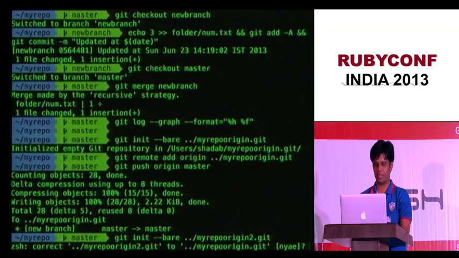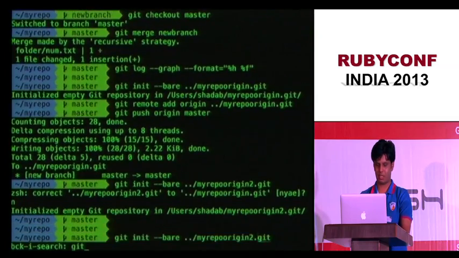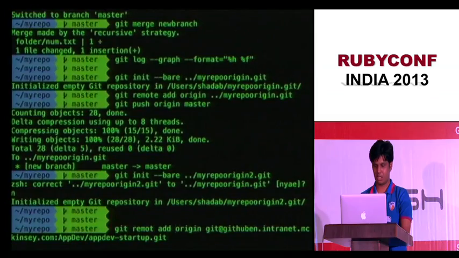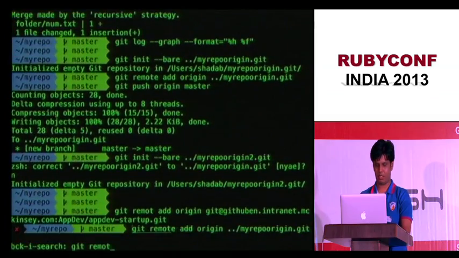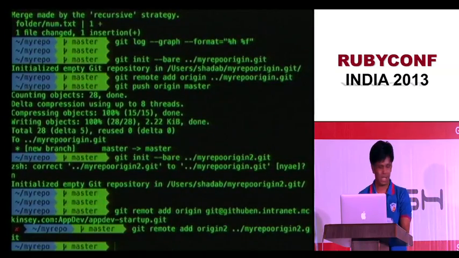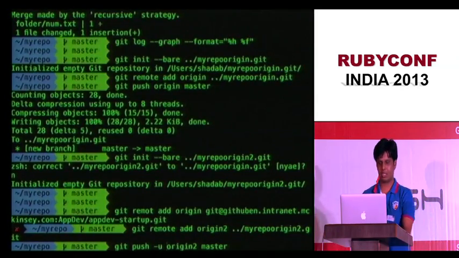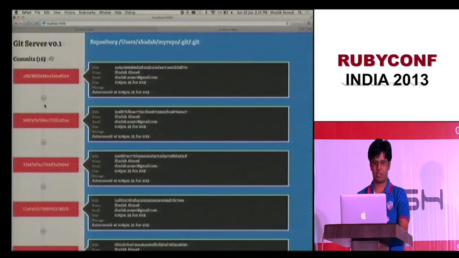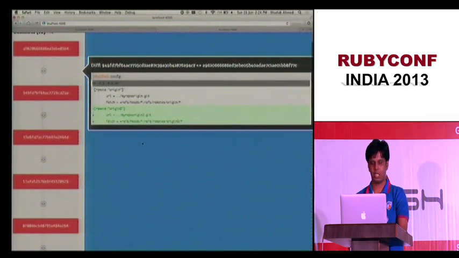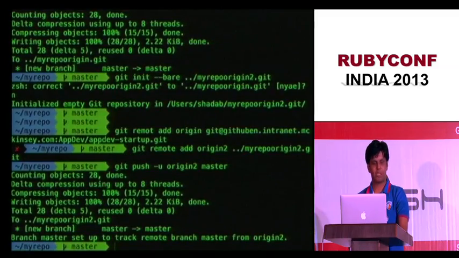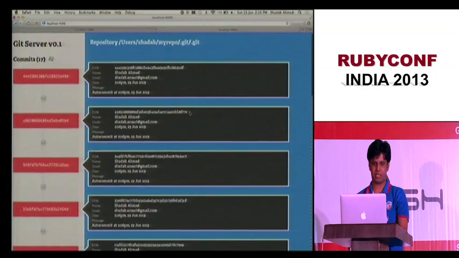Okay, and let me create another one. Let me create origin 2. Add, okay. Origin 2, and I can push there also. Origin 2 master. In fact, if I put a use switch here, it does something. So let me show you. Let me refresh this. We have 16. There's another remote in here, origin 2. And if I put the use switch, it will store a reference of this branch. So let's see what changed.